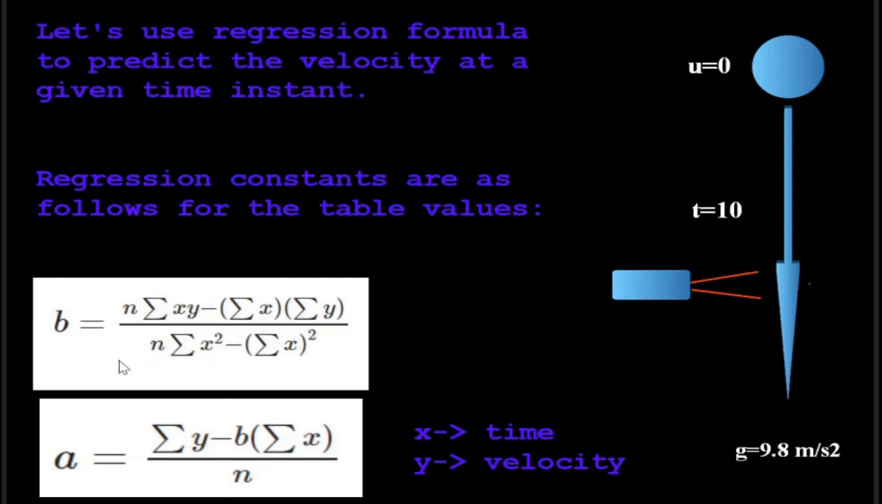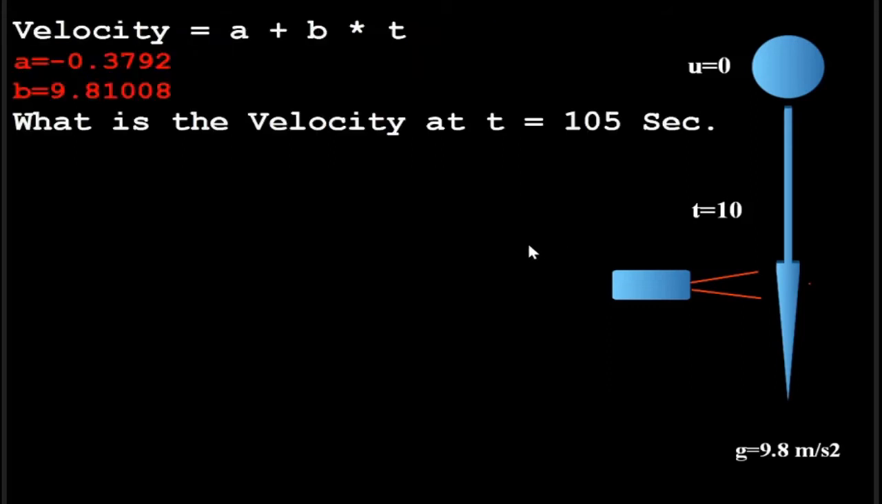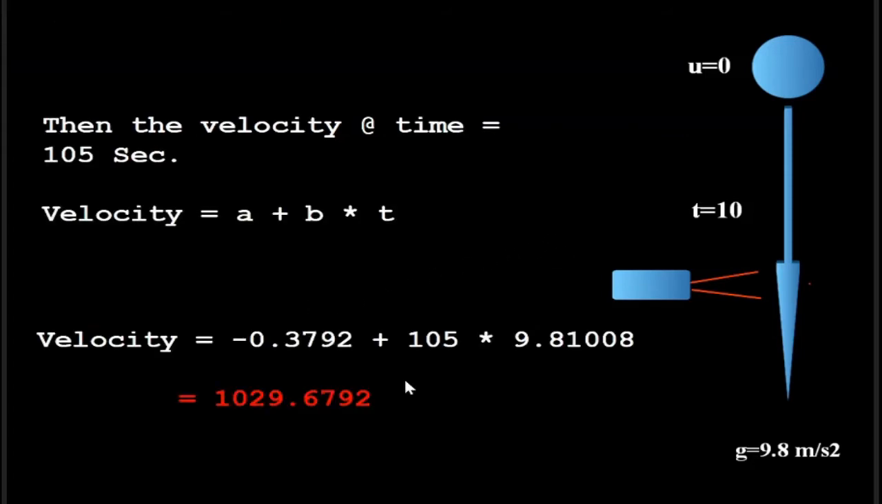These are the regression constants a and b, considering time as x and velocity as y. These are the values of the regression constants a and b. Now using the regression formula, let's compute the velocity at t equals 105 seconds. Putting the values in this equation, we get the final velocity at t equals 105 seconds as